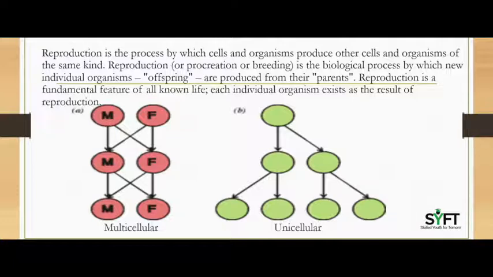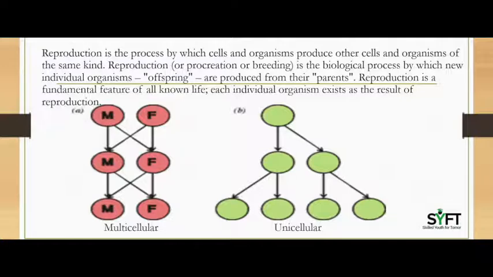As you can see in the picture, there are two individuals, male and female, and further they are producing their offspring. So, all species, animals, land plants and most fungi are multicellular. And the biological process in which new individuals are produced by two multicellular organisms and the new individual inherits genetic material from their parents is called sexual reproduction.